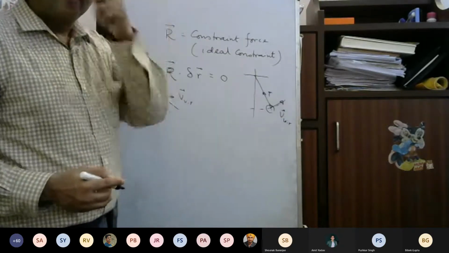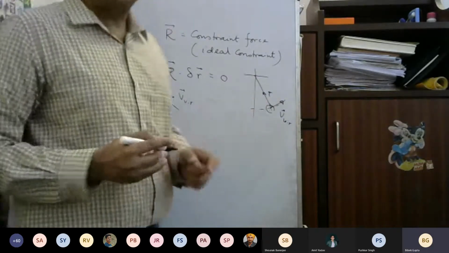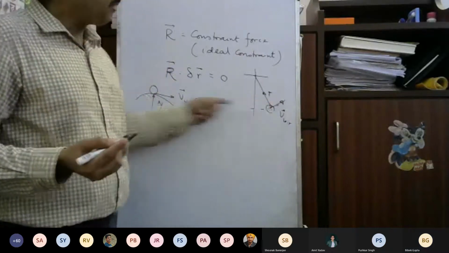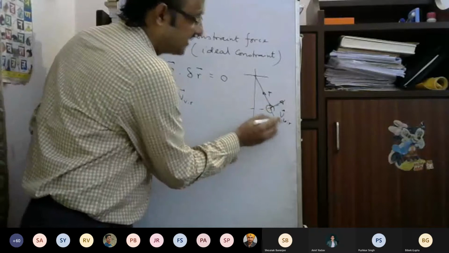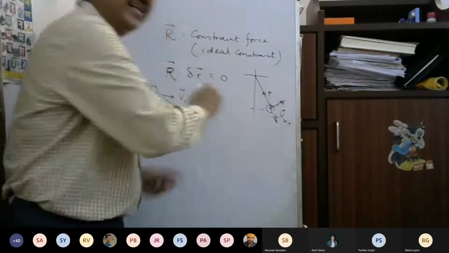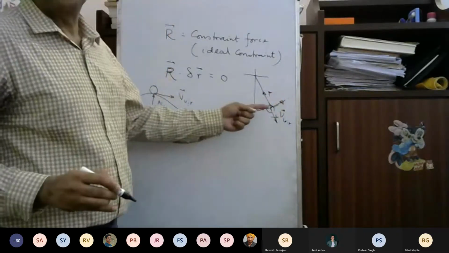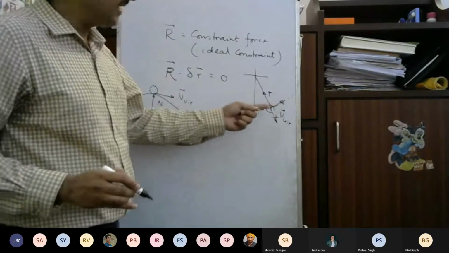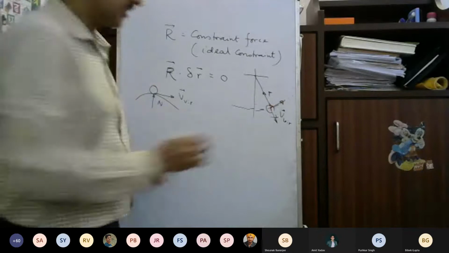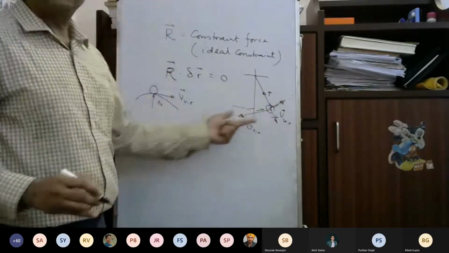Isn't it? So possible velocity cannot be taken in an arbitrary direction. It can be any direction, but it must satisfy the constraint. There cannot be any velocity in this direction because there is a constraint. The velocity can be anything, but you have to satisfy the constraint. That means it has to be tangential to this circle at this point. It can have any magnitude, but the direction is fixed, either this or the opposite direction. The opposite direction is purely possible. The virtual velocity can also be in this direction.